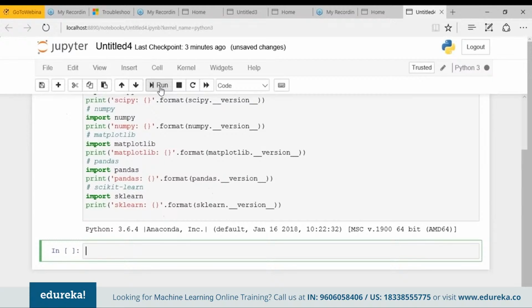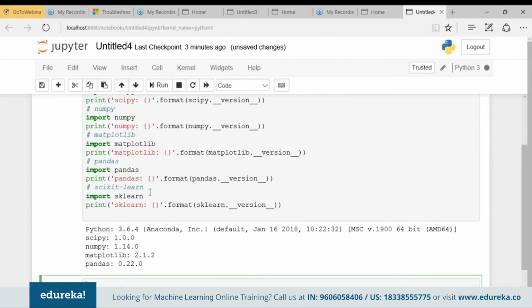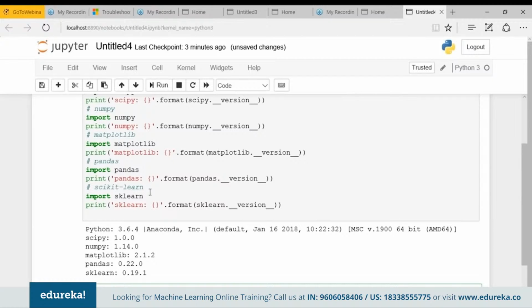Hit the run. So we are working on Python 3.6.4, SciPy 1.0, NumPy 1.14, Matplotlib 2.1.2, Pandas 0.22, and scikit-learn version 0.19. Okay, so these are the versions which I'm using. Ideally, your version should be more recent or it should match. But don't worry if you lag a few versions behind, as the APIs do not change so quickly. Everything in this tutorial will very likely still work for you.